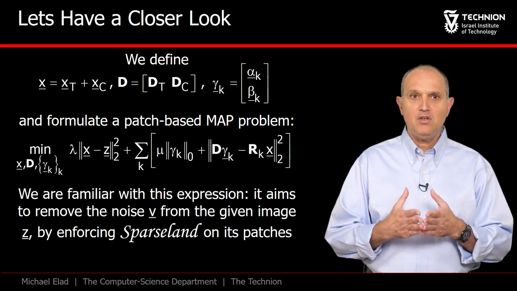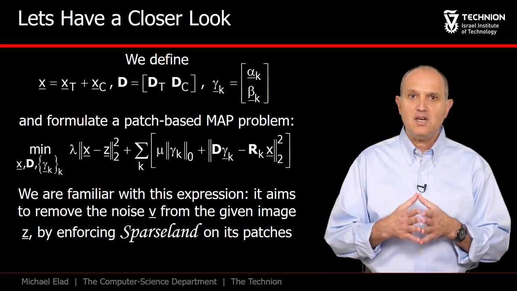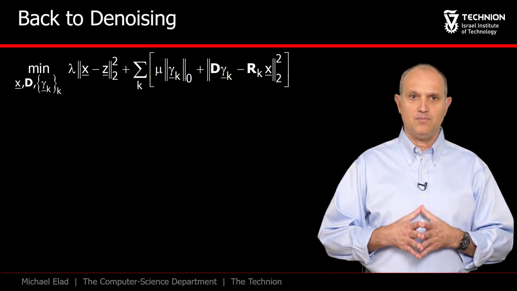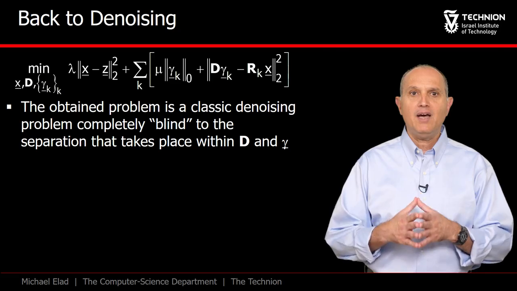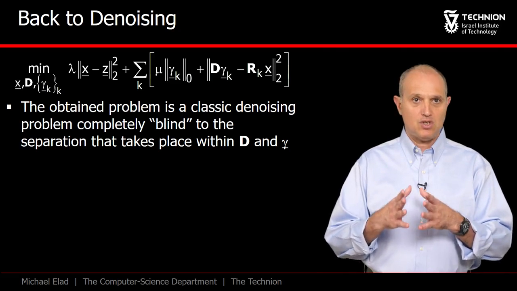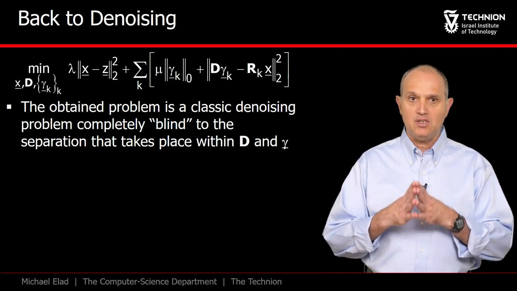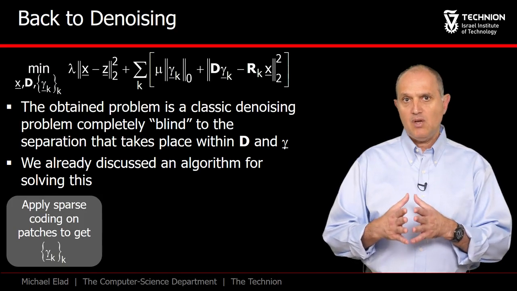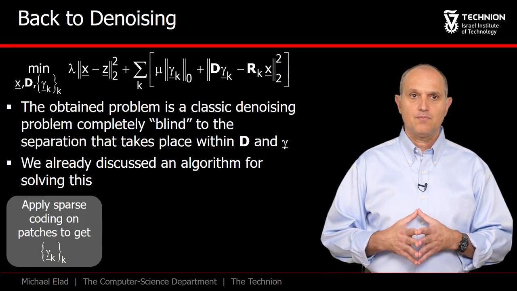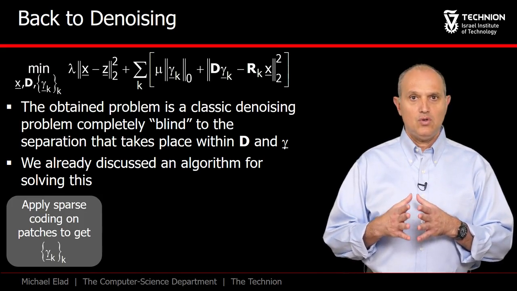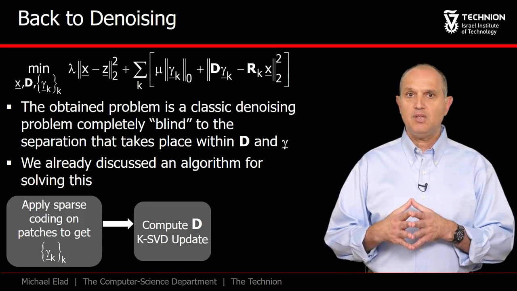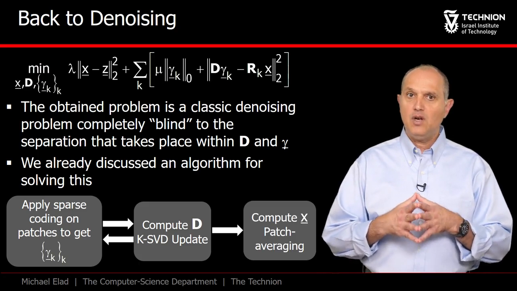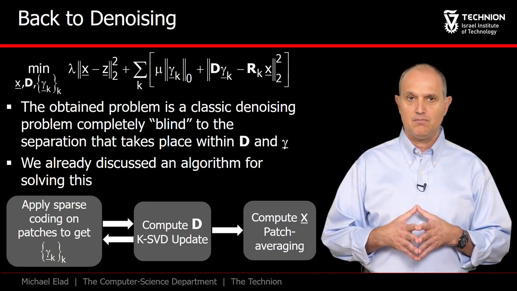This is the patch-based denoising algorithm that we thoroughly discussed earlier. So where has the separation gone? The answer is simple. The process we propose is blind to the separation somehow, but once solved, we could create the separation desired. So let's concentrate now on solving this problem, as we have already seen how to do it. We start with pursuit for each of the patches in Z, proceed with a dictionary update, run these two steps back and forth, and conclude with a calculation of X by patch averaging.